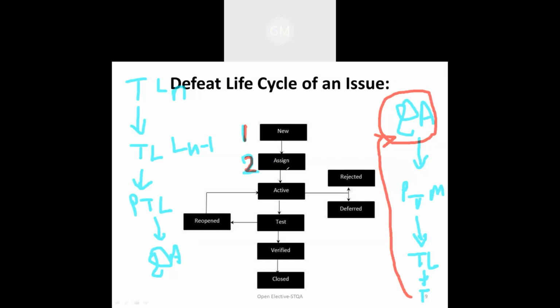Assign is nothing but, after identifying the defect, we need to assign it to the various teams. Whether it is a programmatic defect or caused by whatever input was applied by the tester, that type of defect is there. If requirements are not clear, in that case we need to give the information to the software development team, and it will be assigned to them as a defect.